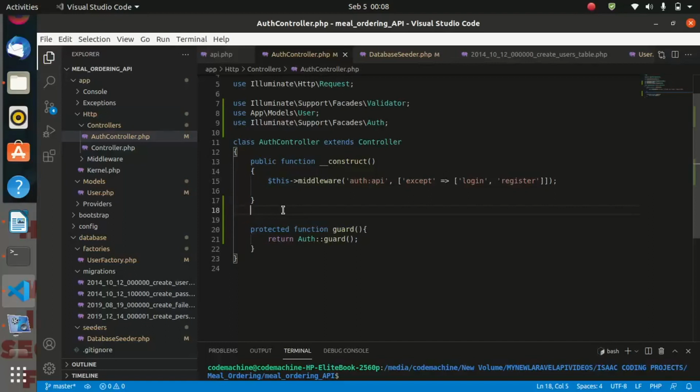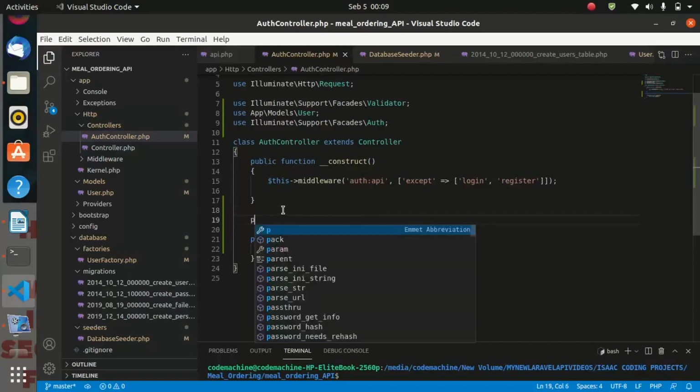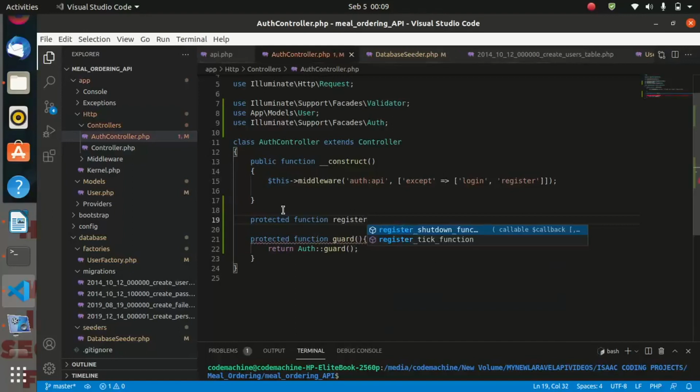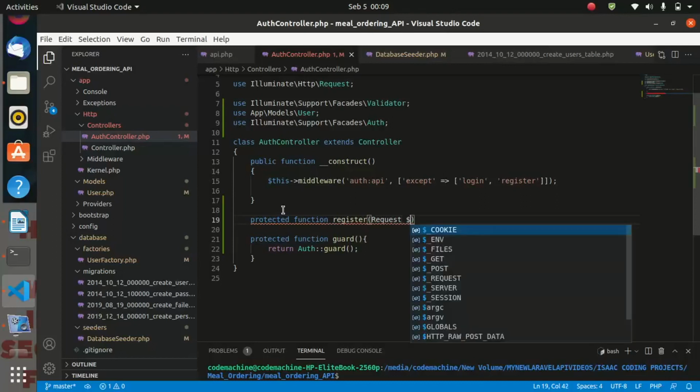So to implement the register function, let's declare the register function by saying protected function register just below the constructor. And this one takes a request because you are going to be getting data from the form.